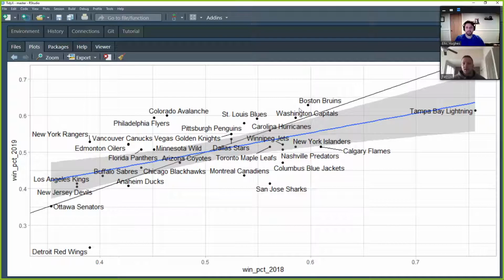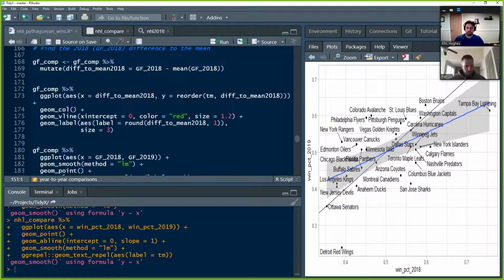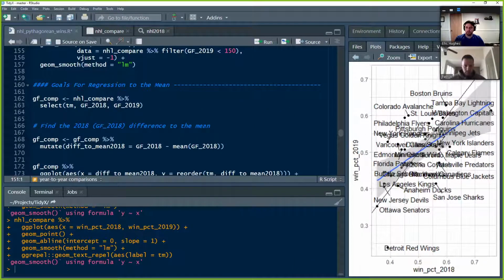So the line of expectation basically gives us a visual on how well a team did from one season to the next. Whereas the regression line is the line of best fit, which identifies the relationship that minimizes the error between the 2018 win percentage and the 2019 win percentage. Yes, exactly. One thing, so let's bring that out a little bit, and then we've got, where did it go?